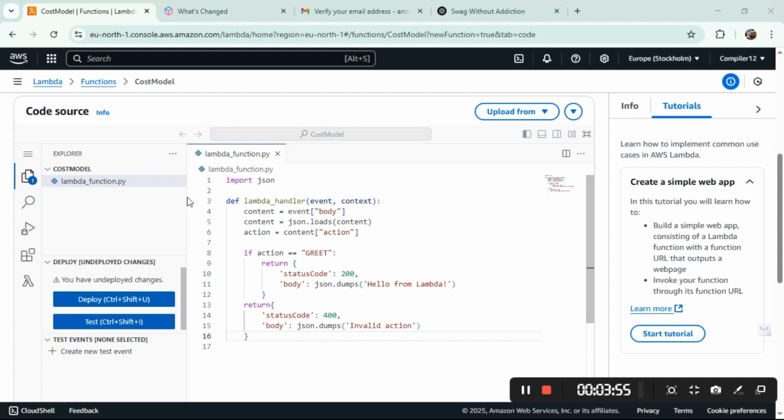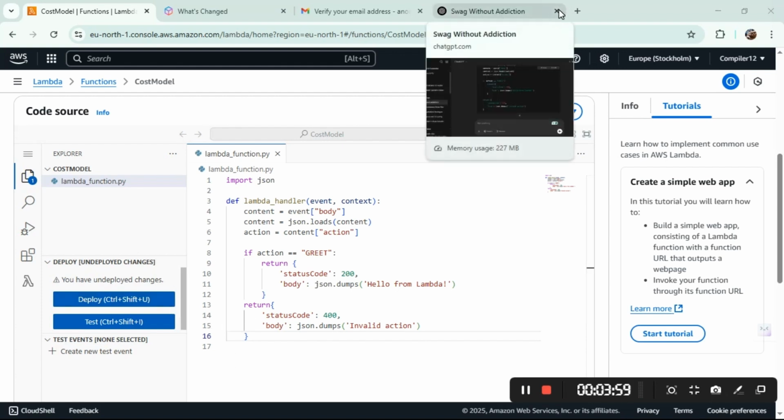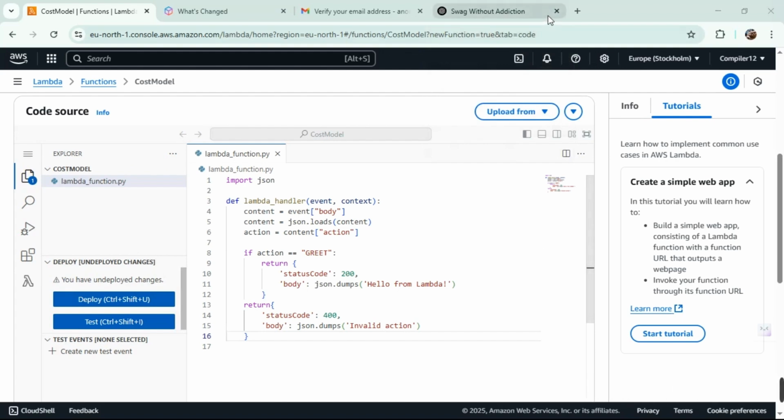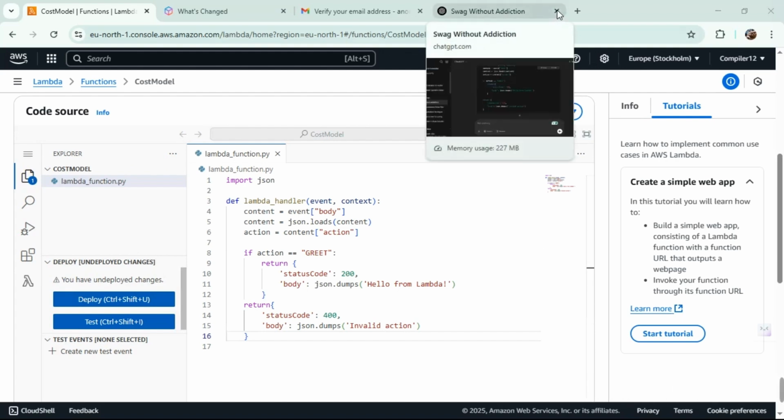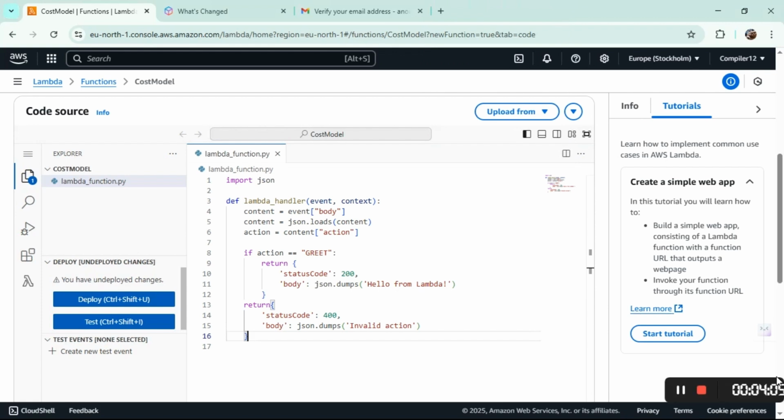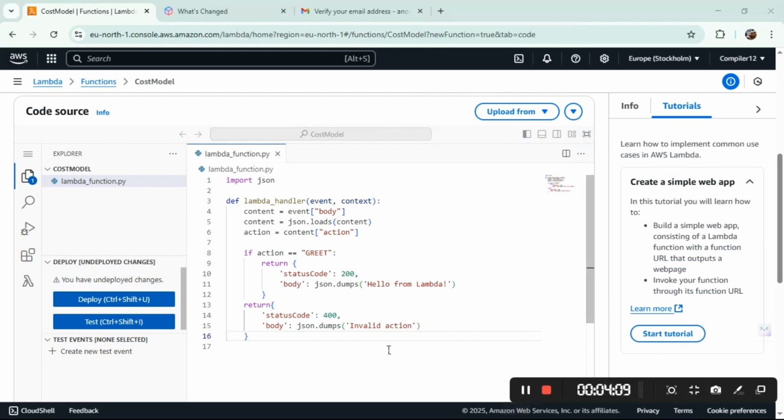Now we won't be stopping it here. We will be moving on to, oh shoot, I guess I have to delete this. Okay, it took a lot of time to do this.